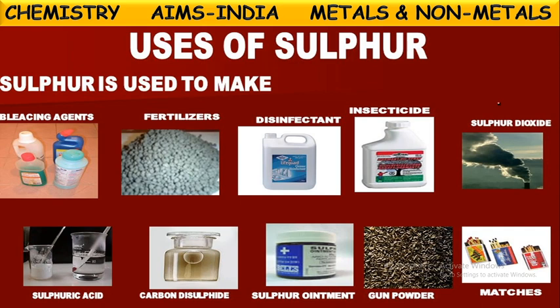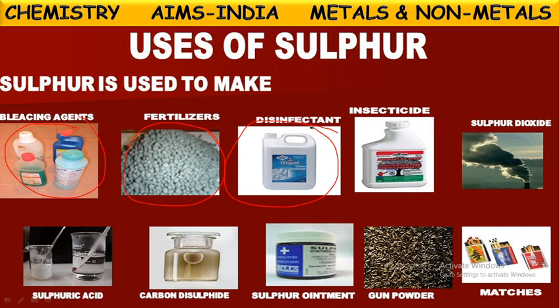Next, if you see one more non-metal, sulfur, it is widely used in different aspects. Sulfur is used to make bleaching agents like toilet cleaners, bathroom cleaners, tile cleaners, and even fertilizers. In the preparation of fertilizers also, this sulfur is used, and some disinfectants also. And insecticides which are used in the crop fields, for agricultural purposes, to kill insects. So in those insecticides also sulfur is used.